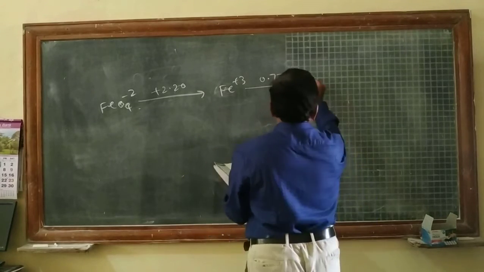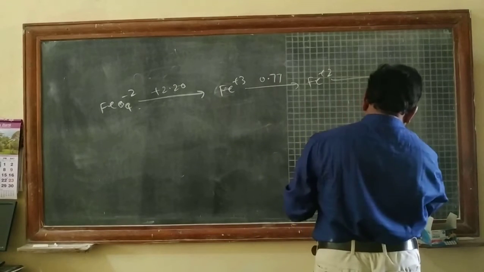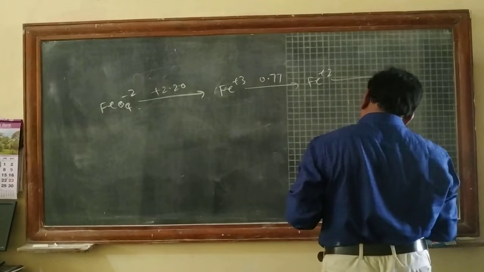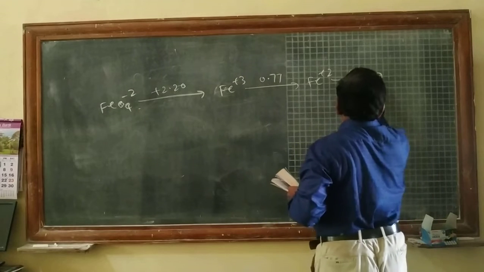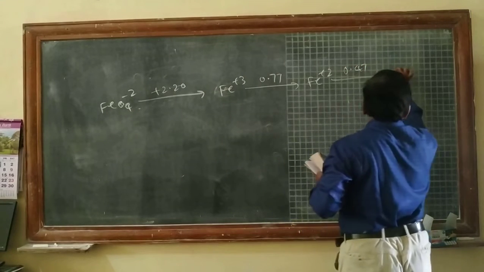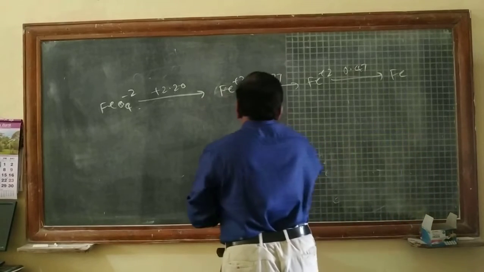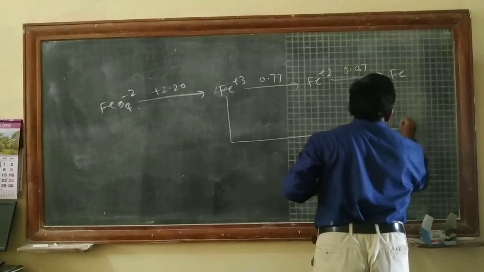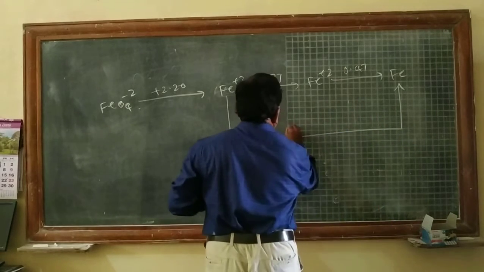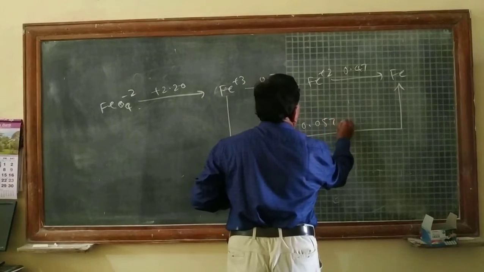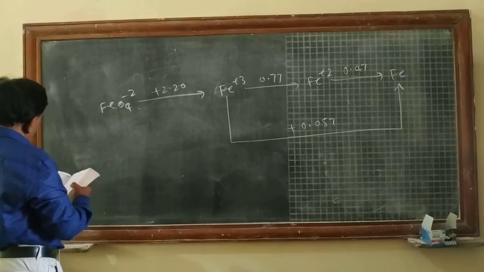Fe2+ goes to Fe with minus 0.47 volts. So here this can be converted into Fe, with 0.057 volts. So this is all about the Latimer diagram.